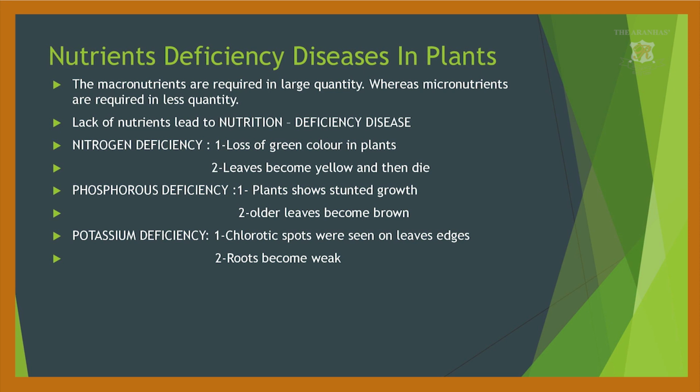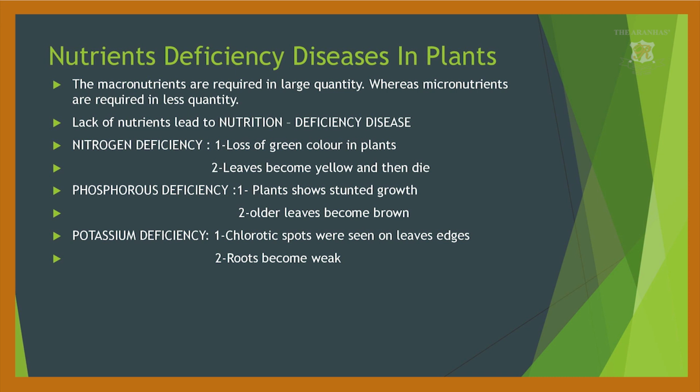Now phosphorus deficiency. There are many deficiencies, but out of those I have taken three to four here. In phosphorus deficiency, the plants show stunted growth. Stunted growth means they are not having enough growth. They show green color and are growing, but lengthwise they are not growing. Then the older leaves become brown.